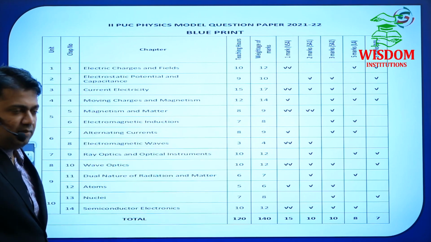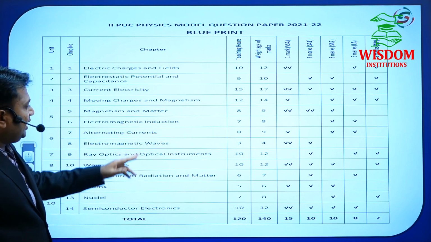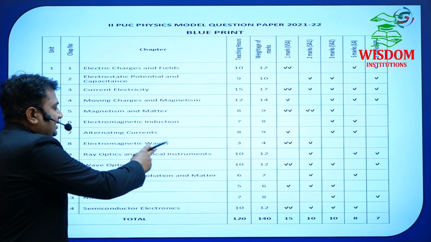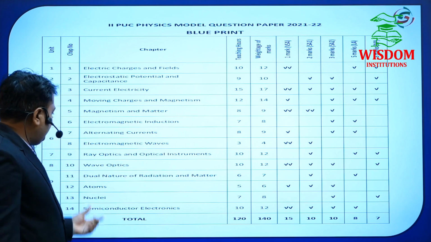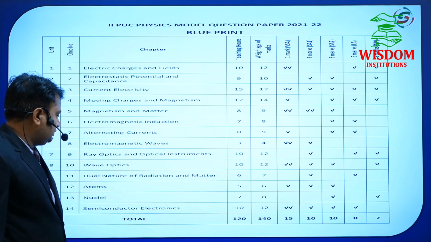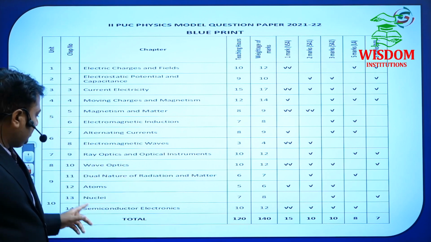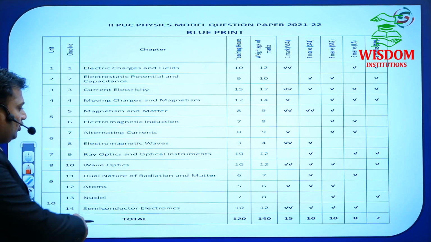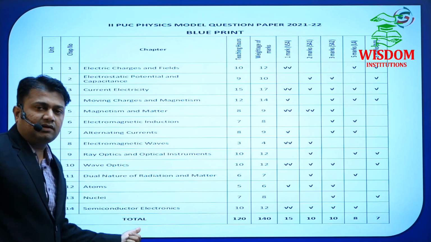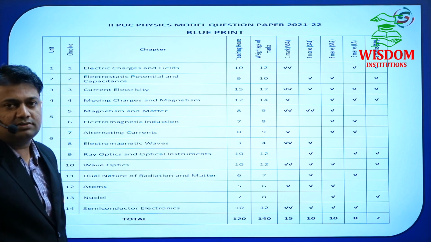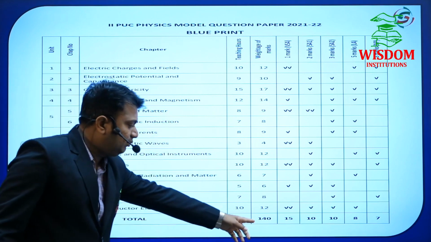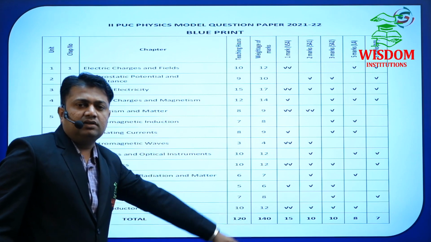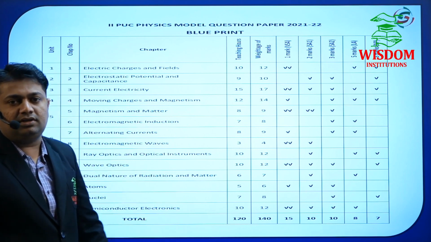Alternating current, 9 marks. Electromagnetic wave, 4 marks. Ray optics and optical instruments, 12 marks, whereas wave optics, 12 marks. Dual nature, 7 marks. Atom, 6 marks. Nuclei, 8 marks. And semiconductor and electronics, 12 marks. Total, 140 marks. Out of 140, you just have to score 70.